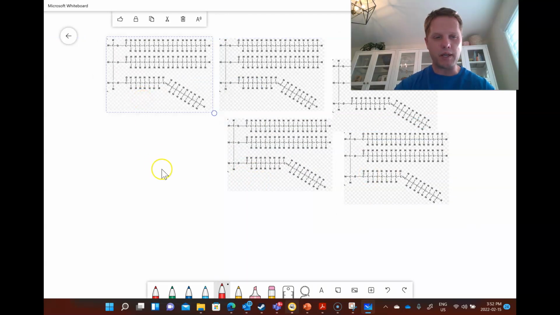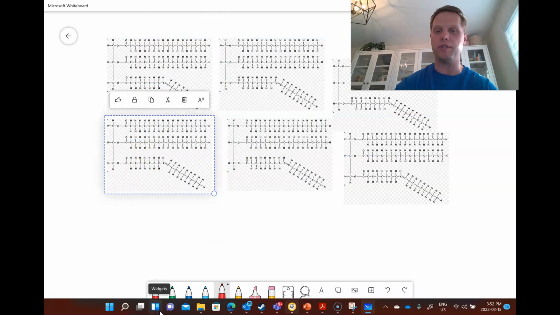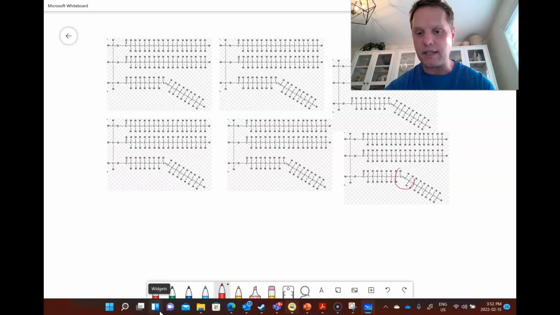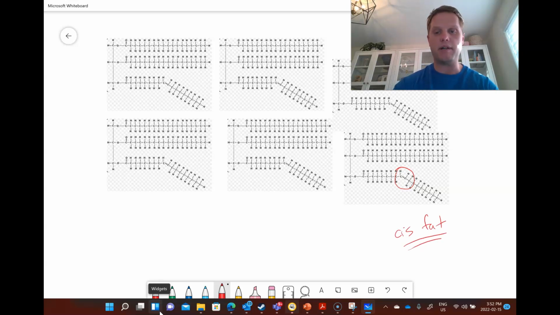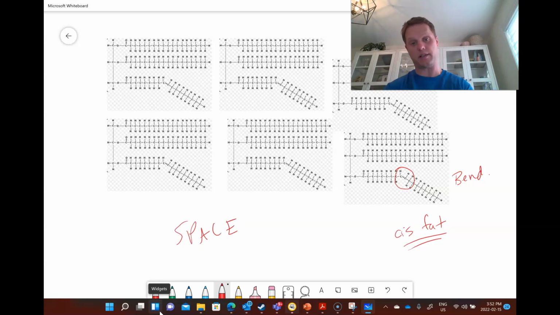If you're really paying close attention, you'll notice that they're almost exactly the same except for one really important difference. And that's this kink. Now, this is actually known as a cis fat. And it's okay if we don't know what this means yet. But we can see that that double bond causes a bend. Because this causes a bend, it creates space between these unsaturated triglycerides.